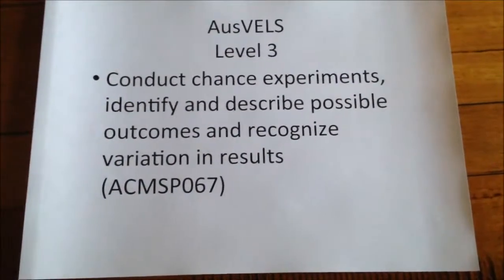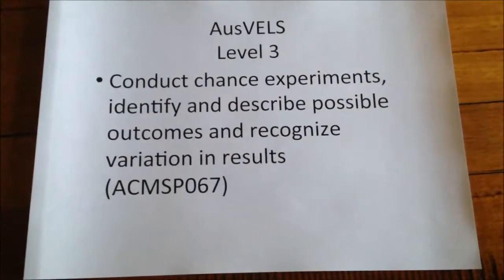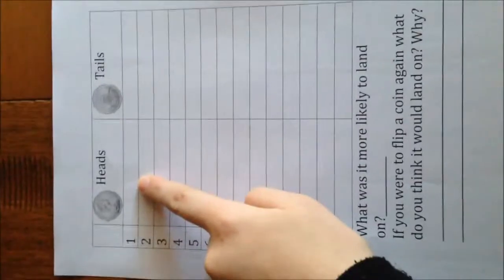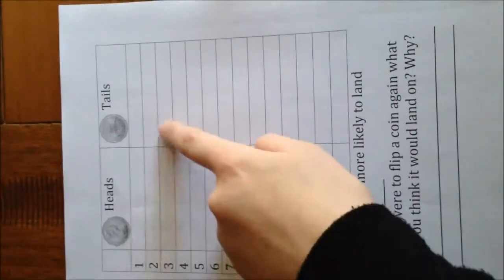Auswahls for level 3: conduct chance experiments, identify and describe possible outcomes, and recognise variation in results. So for this activity, we're going to be conducting an experiment in which we flip a coin and see whether it lands on heads or tails. Each time it lands on heads or tails, so the first time we flip the coin, we'll colour in whether it lands on heads or tails. And then the next time we flip it, we'll colour in this section.